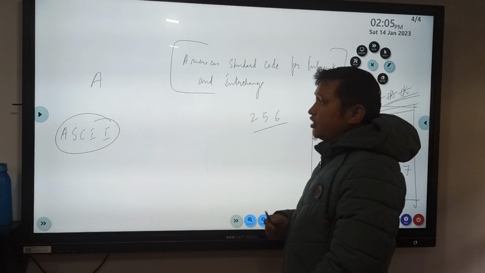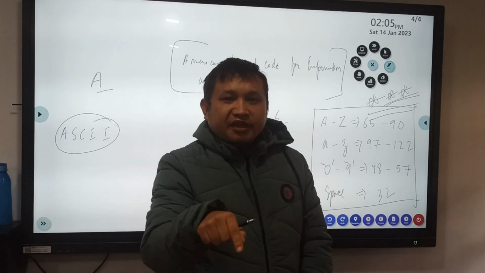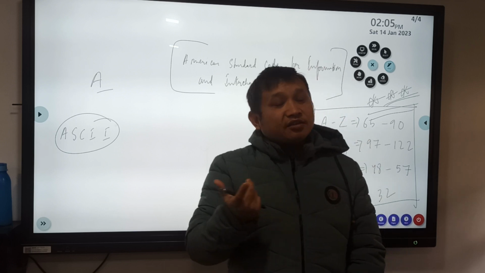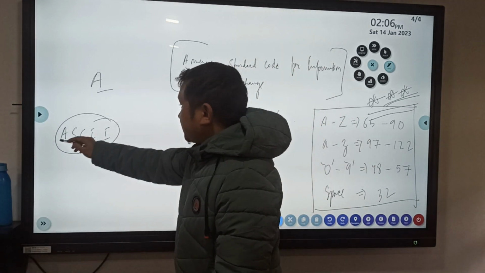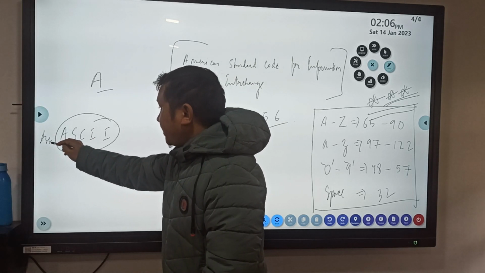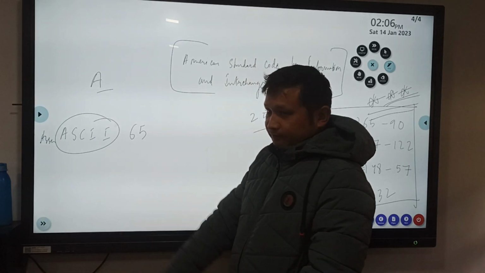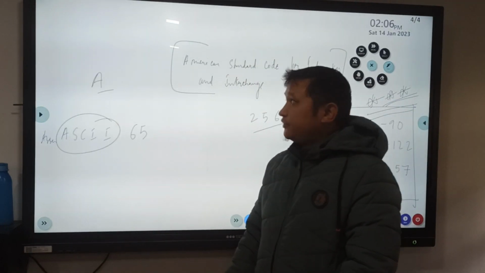Now see, I was talking about A. Whatever you press on a computer, like A, the computer does not understand anything. So the assembler converts A into its ASCII code, that is 65. Still the computer does not understand what 65 is.